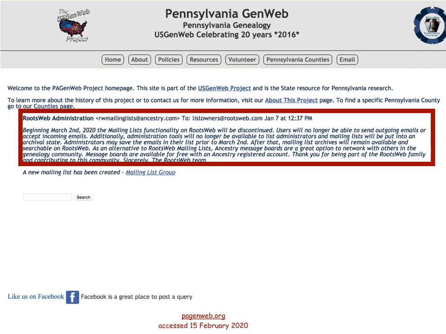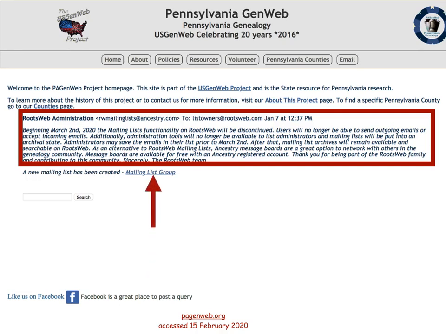This notice from the RootsWeb administration is one of those notices that you will want to read. The USGenWeb Project has had mailing lists that were housed on the RootsWeb server. As of March 2nd, 2020, the mailing list functionality will be discontinued. Mailing lists will be put into an archival state. You can read the rest of the information for yourself. A new mailing list has been created. To see that list, click on the mailing list.